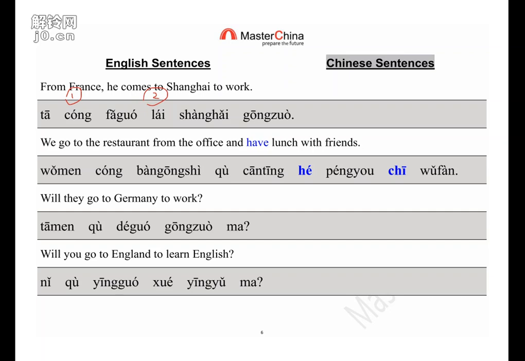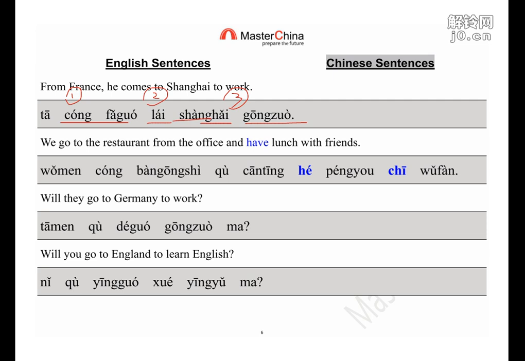Okay, so let's check the answer paper. So from France, he comes to Shanghai to work. We analyze which action first. Of course, start. Then come to Shanghai. Then you can work. So if you follow these three actions order, you won't make any mistake. Find the correct vocabularies. So 他从法国来. First one, 来上海, come to Shanghai, right? Last one is 工作.